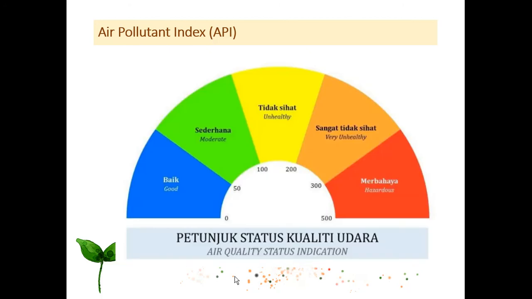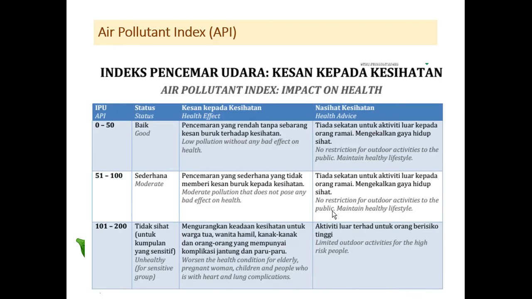So between 0 to 50 is good, then moderate, unhealthy, very unhealthy, and this one hazardous. Usually we can call for an emergency state for a location that has more than 500 API. So the condition, status, health effect, and health advice.